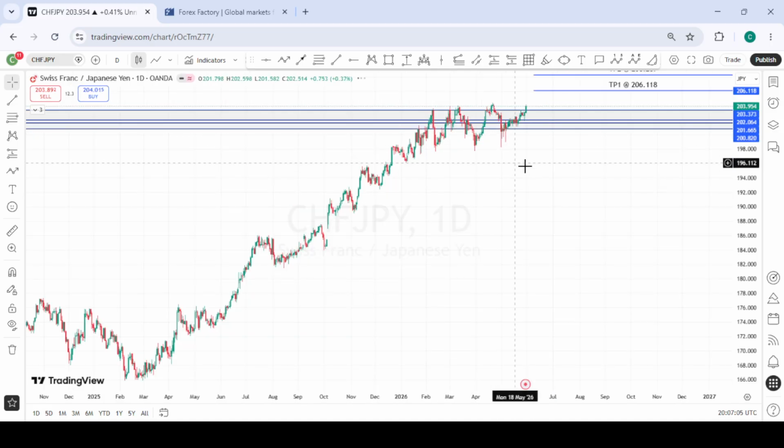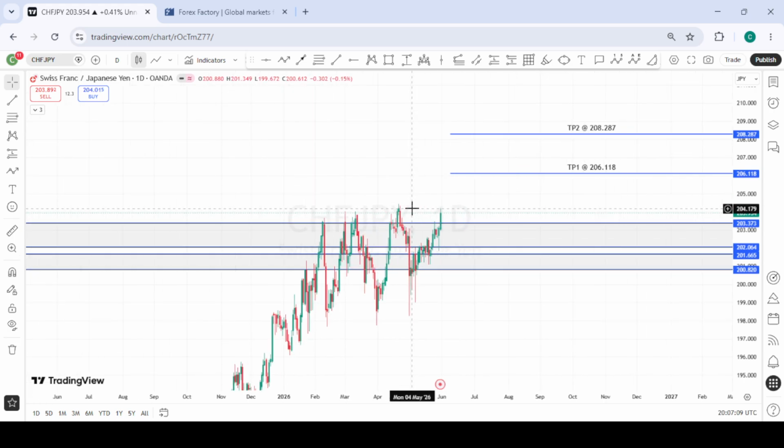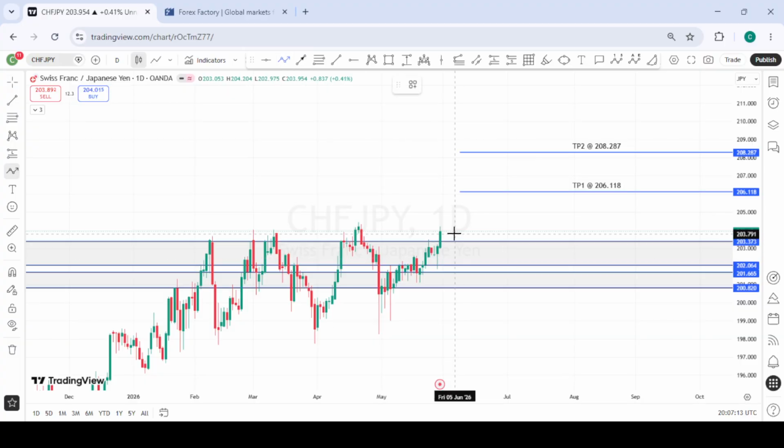So we have here CHFJPY. For CHFJPY, we are looking forward to a possible pullback into this area of interest. This very first area of interest, look for buying opportunities to the upside. CHF is currently very strong and JPY is weak, so this will be one of the best pairs to take your buys or your positions on.